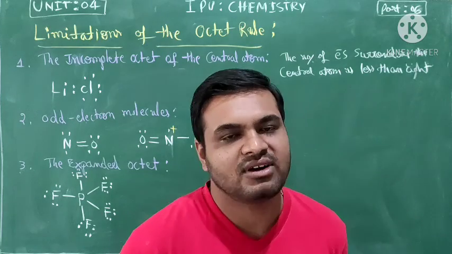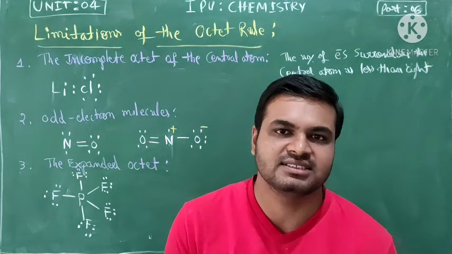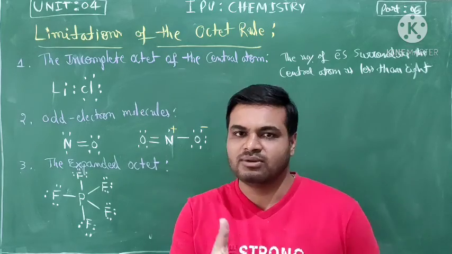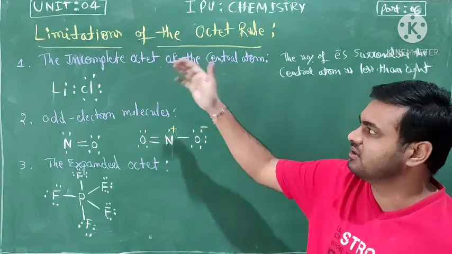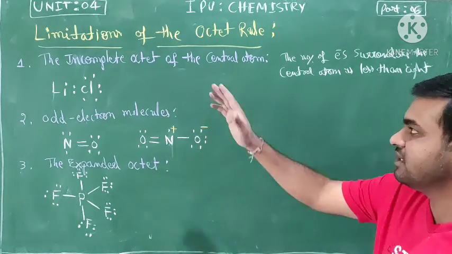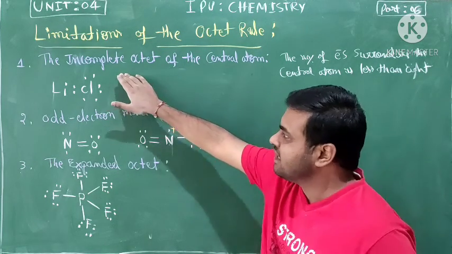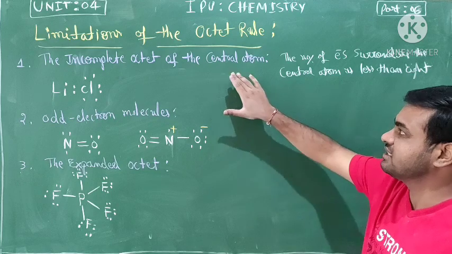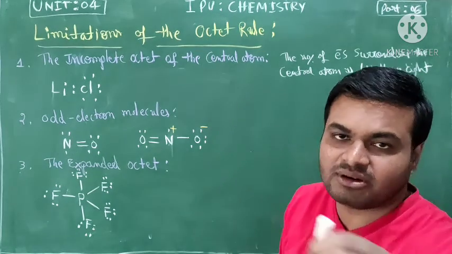Three exceptions are observed in the octet rule, which we call limitations. So we'll discuss those three exceptions. First one, the incomplete octet of the central atom. What is the meaning of octet being formed?